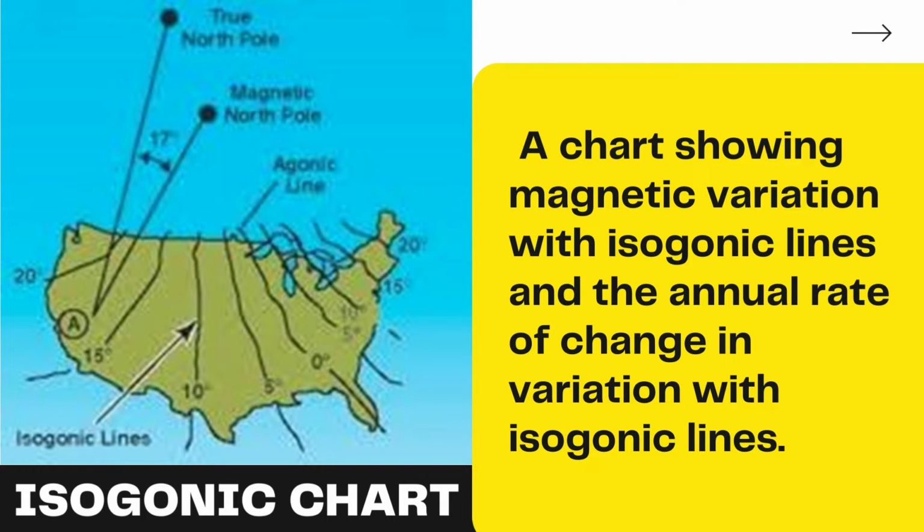These lines are not straight lines. They curve and move, but on aviation charts, they often appear straight. So they are represented in charts by dashed lines and the number of degrees in variation. The lines with zero variation is called agonic lines.